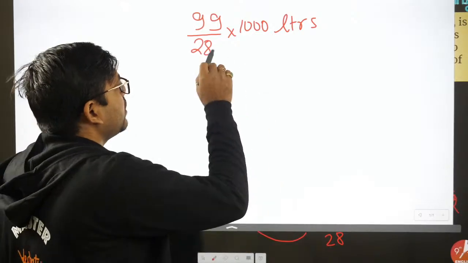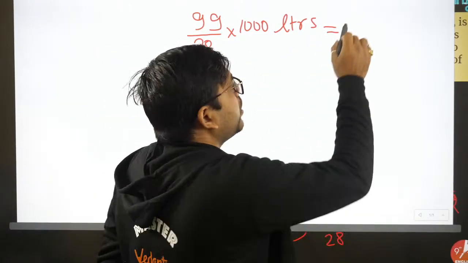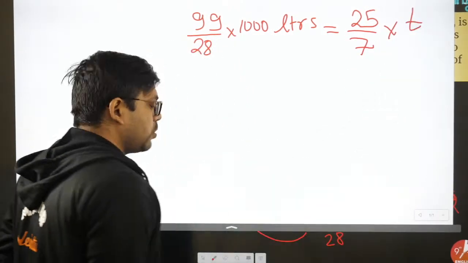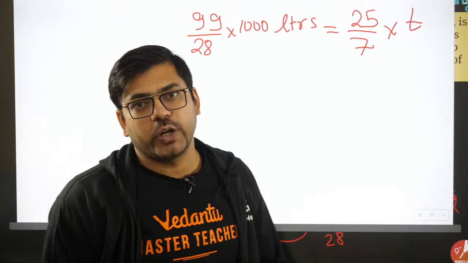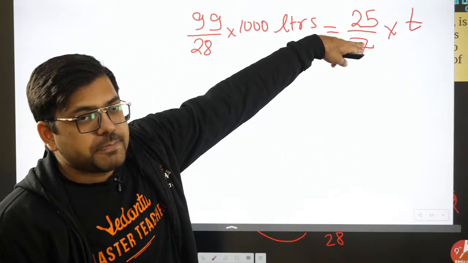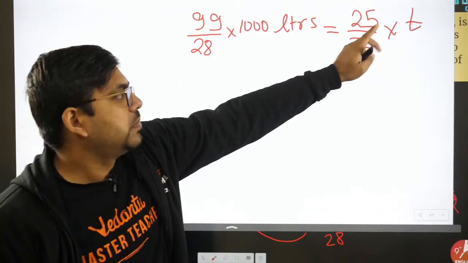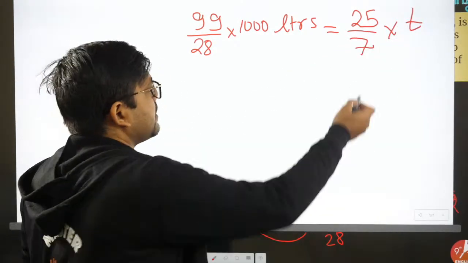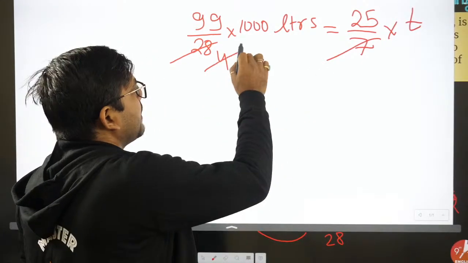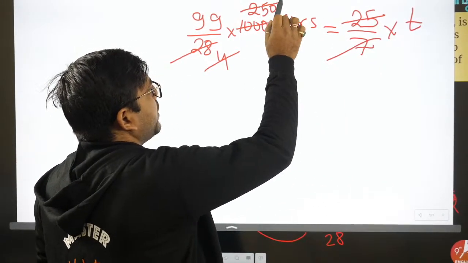So speed equals distance by time, we all know that. So I'll write this is equals to 25 by 7 into time t. I'm assuming t time is going to be taken. Now you have to actually calculate it. 25 by 7 liters per second, so liter is there, per second time, and time will get cancelled. So time is there, we have to find that. Very easily, 7 will cancel this in 4 times, and now 4 will cancel this in 250 times if I'm not wrong. 250, 25 will cancel this 250 in 10 times.